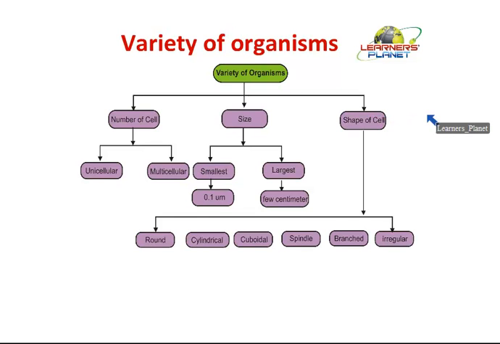These organisms are made up of cells, it is true, but different organisms have different types of cells. Further, even within the same individual body, there are different types of cells.